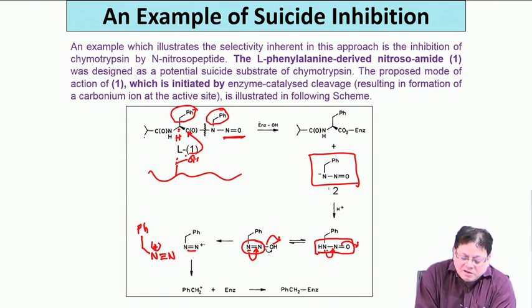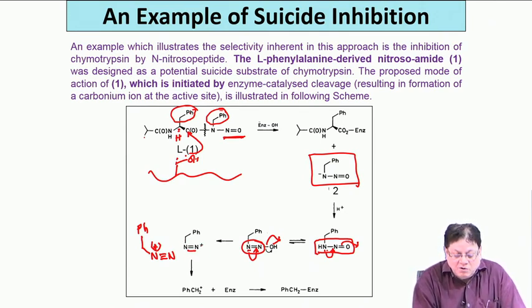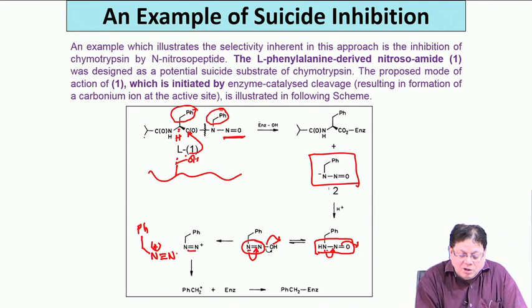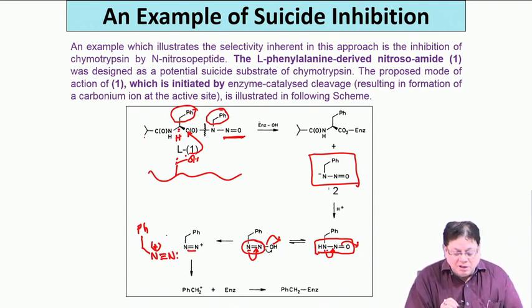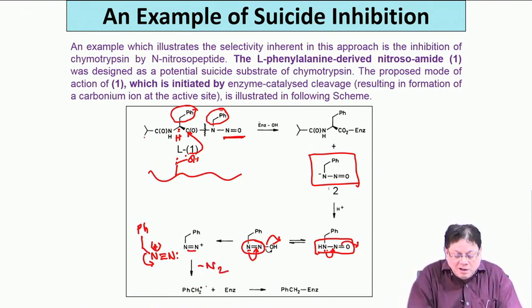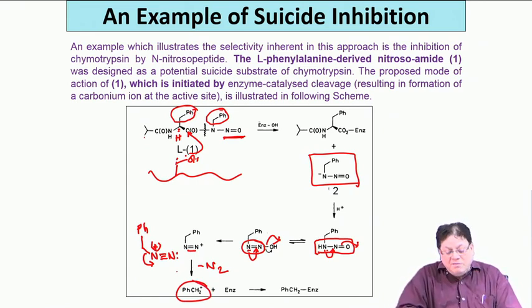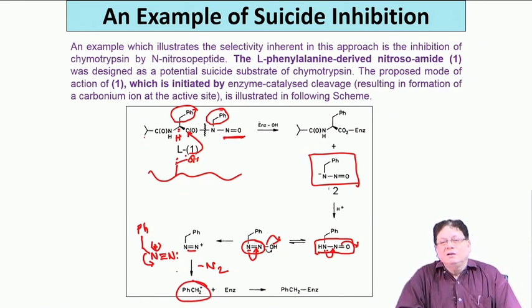The earlier structure is one resonating structure, but it is not very stable because the octet is not fulfilled. This is the better structure, where all the atoms fulfill the octet, but this is also not stable. Now, this triple bond N can come out as nitrogen, a very stable molecule. In the process, you are making PhCH2 plus, which is nothing but a very reactive electrophile.